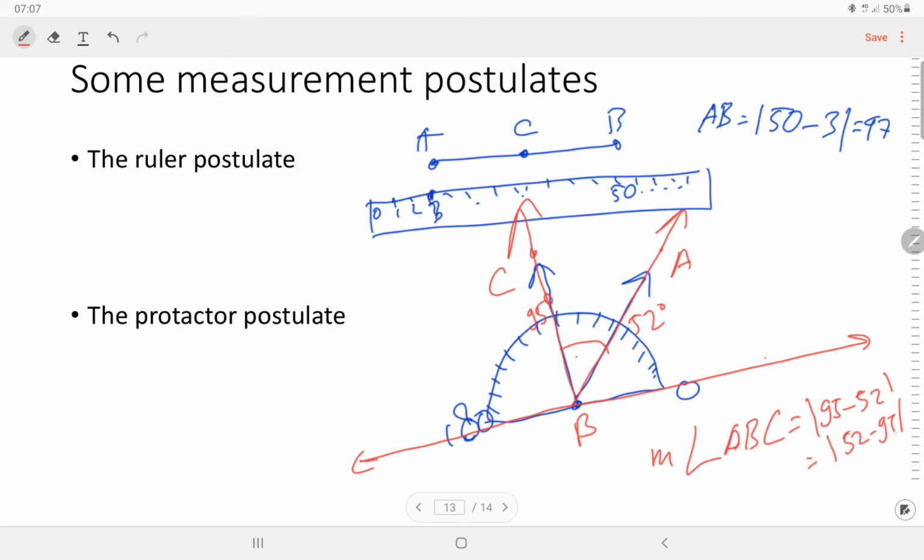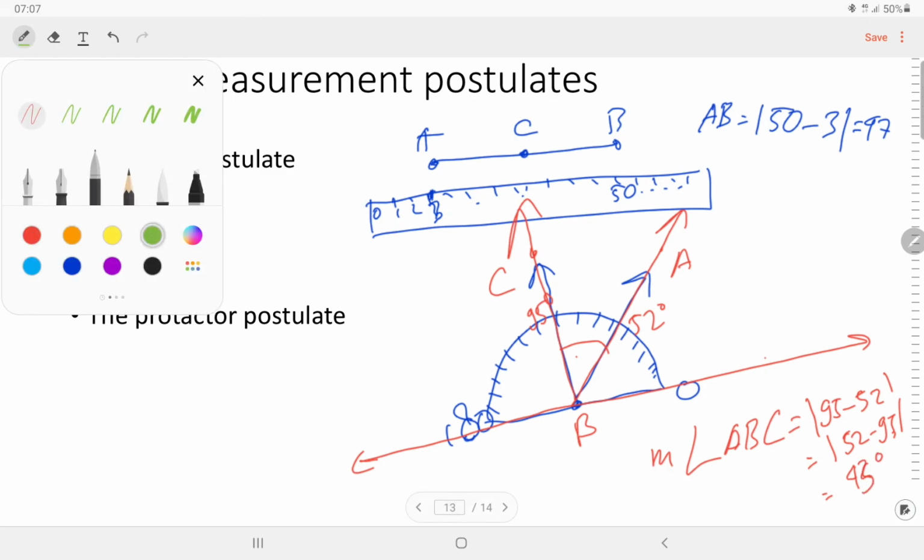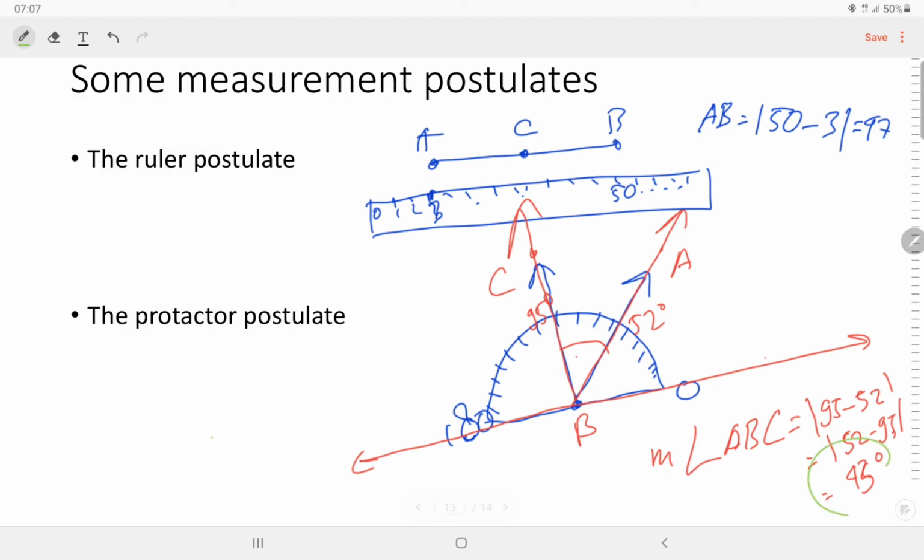This is also because this is absolute, and this is equal to 43 degrees. So the measure of ABC is equal to 43 degrees.